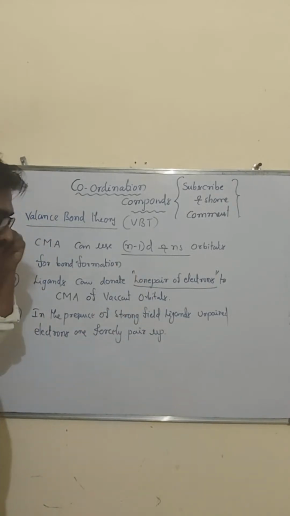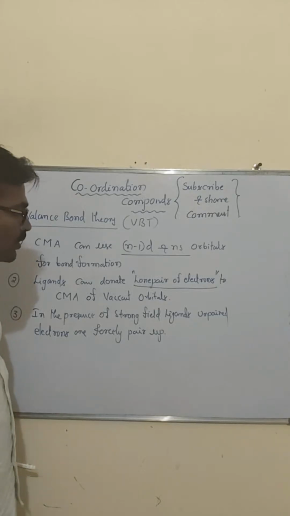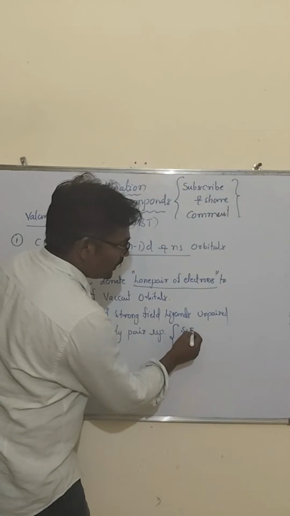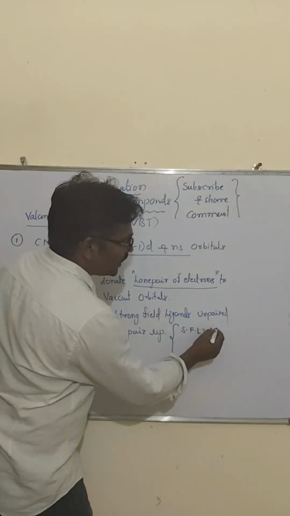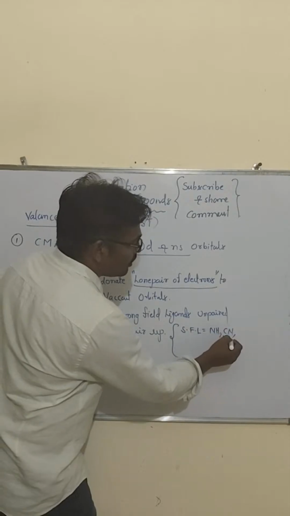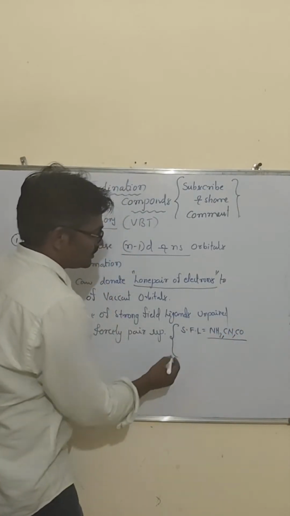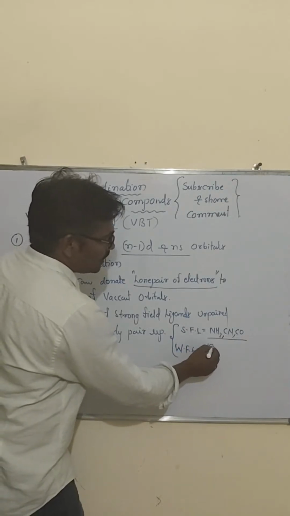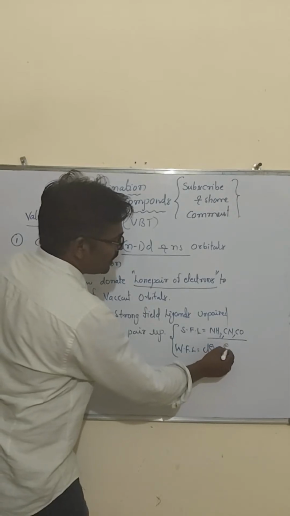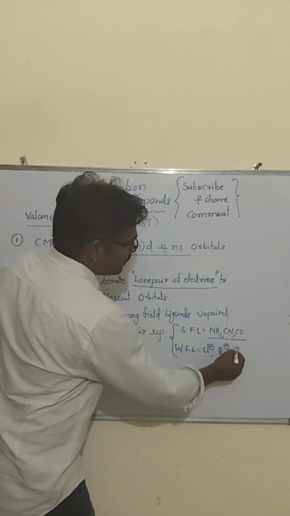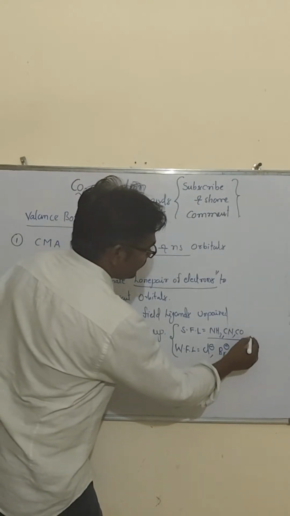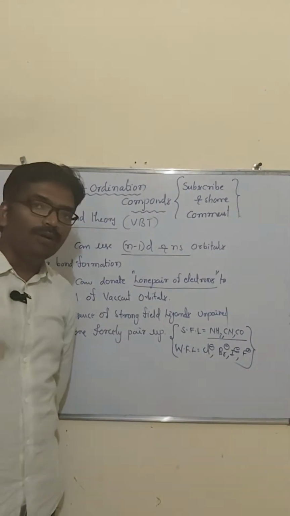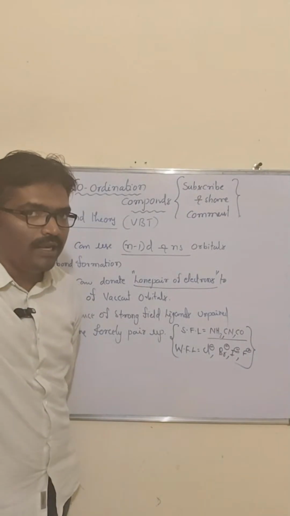In valency bond theory, at least remember which are the strong field and which are the weak field ligands. Strong field ligands to remember: NH3, CN, CO. These all are strong field ligands. Weak field ligands to remember: Cl minus, Br minus, I minus, F minus; all the halides are weak field ligands. Clear, my dear students?